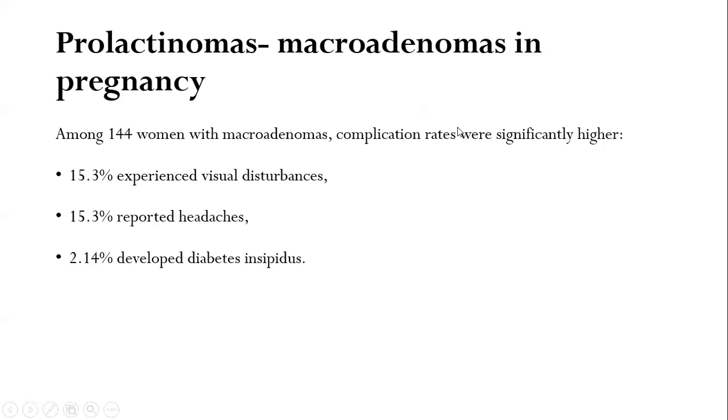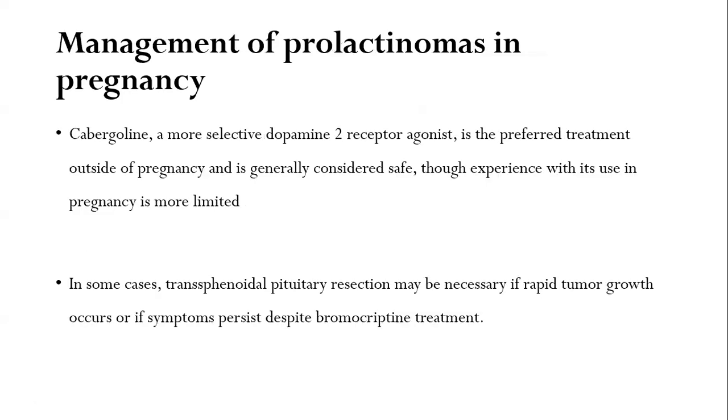On the other hand, if we look at the numbers with macroadenomas, the complication rates were significantly higher. 15.3% experienced visual disturbances. A similar percentage also reported headache, and 2.14% developed diabetes insipidus. So this is quite high compared to the percentages we observed in microadenomas. Now, how do we manage prolactinomas in pregnancy?